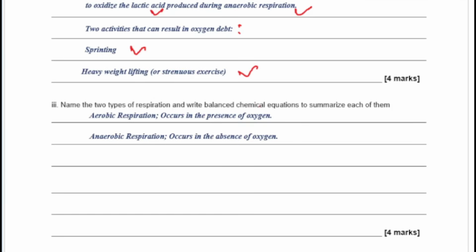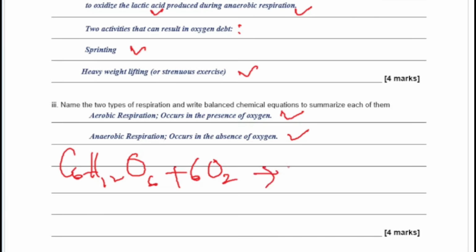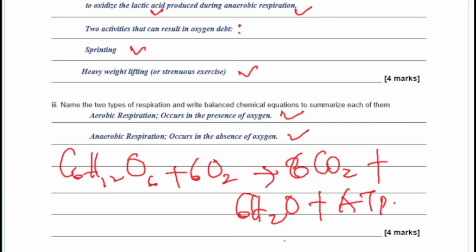And types of respiration. So you see that aerobic respiration occurs in the presence of oxygen, and anaerobic respiration occurs in the absence of oxygen. So for aerobic respiration, you have C6H12O6 plus 6O2 to give you 6CO2 plus 6H2O plus your ATP basically.